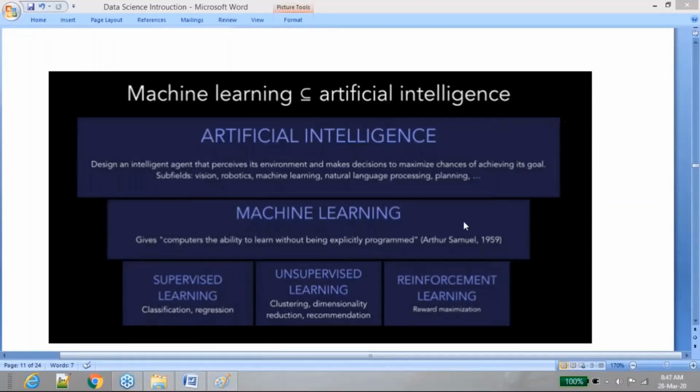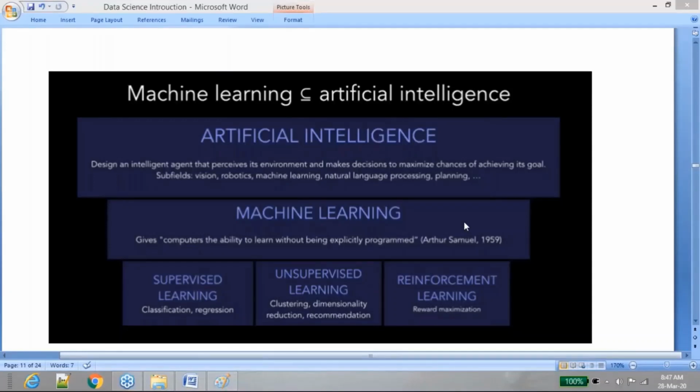A subset of artificial intelligence. Artificial intelligence will have even more complex algorithms like a Markov chain, hidden Markov chains, deep learning, and all those things, which are part of artificial intelligence. You are not required to learn artificial intelligence completely. That is a completely different stream. So in data science, we are expected to learn these things like machine learning.